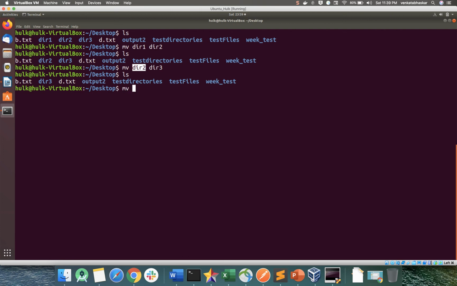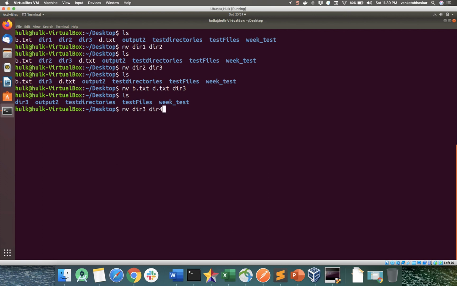Again, what I am doing now, I want to move b.txt and d.txt to directory 3. I am moving all files into a single directory. Now do the ls command. If you see here, no files, right? Now if I perform this action, move directory 3 to directory 4, what will happen?